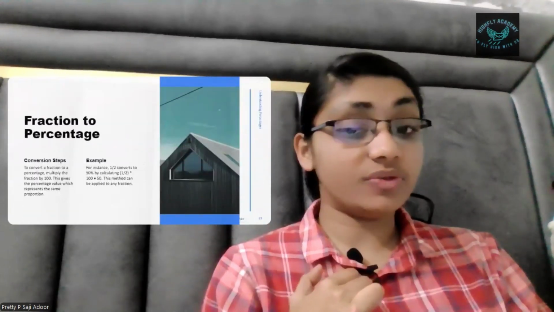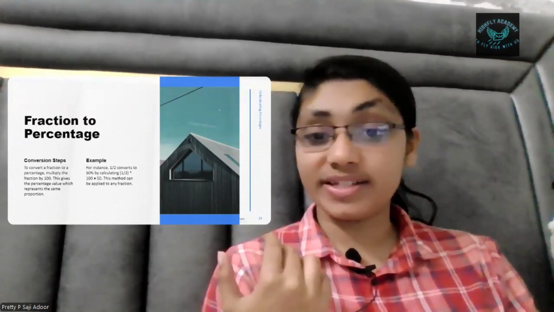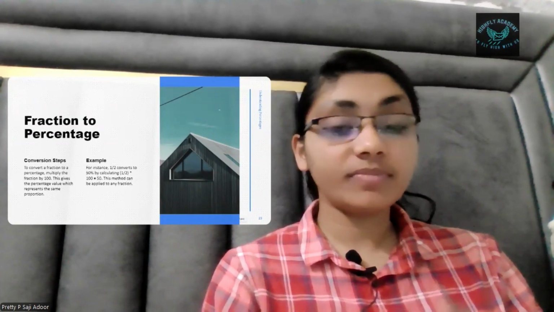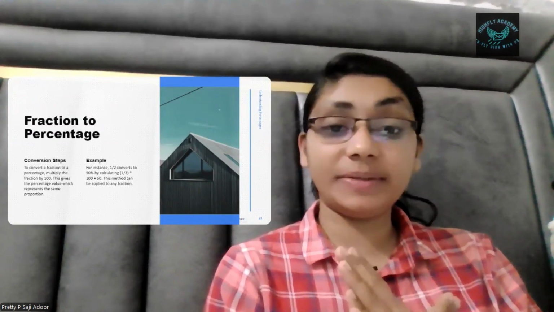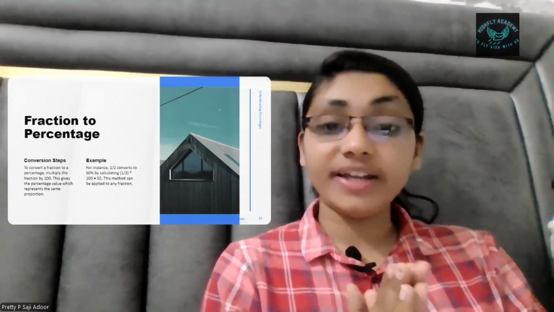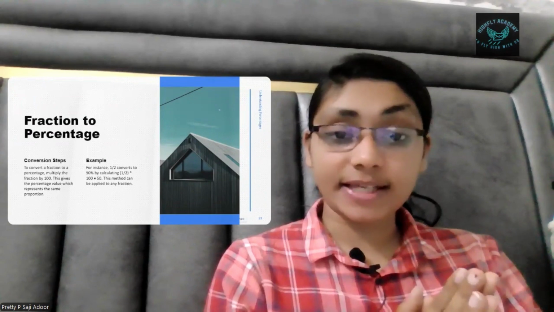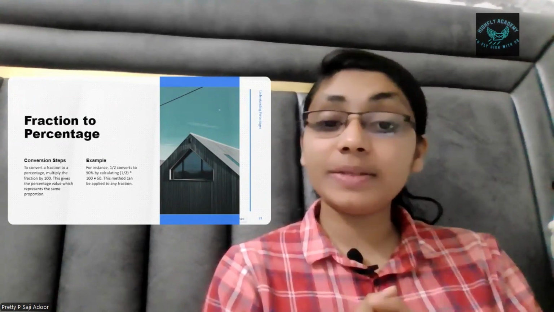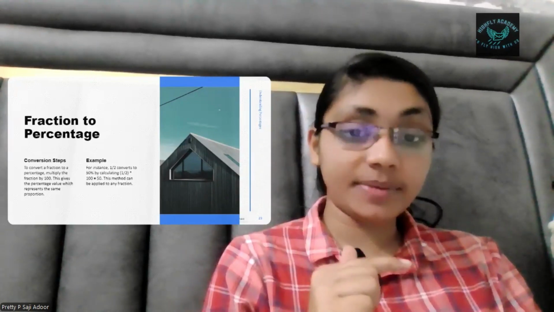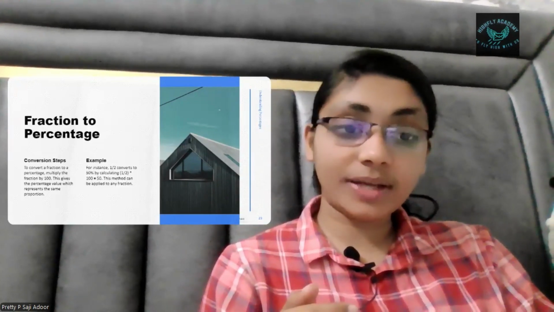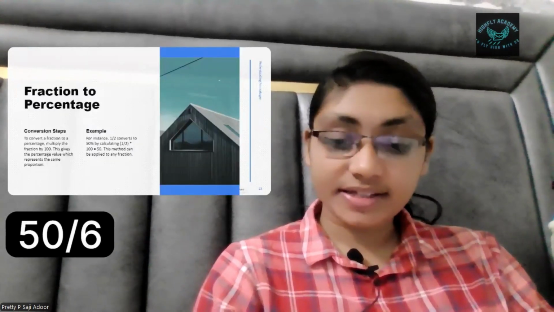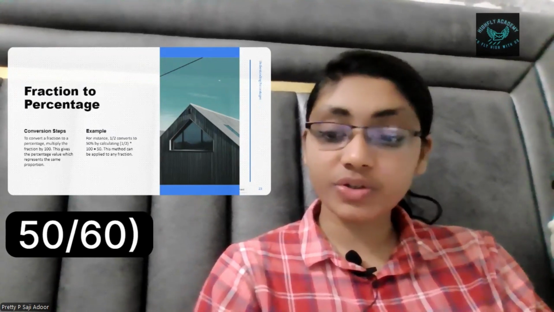For that, we have to convert the fraction into percentage. We just have to multiply it by 100. That is, if I got 50 out of 60, then the percentage is 50 divided by 60, the whole multiplied by 100.